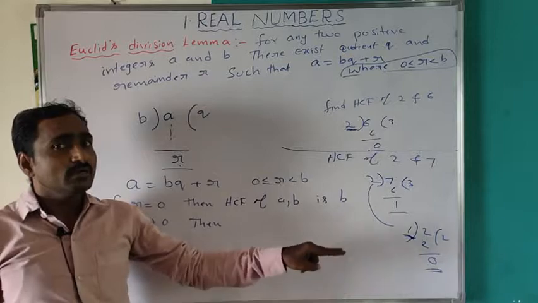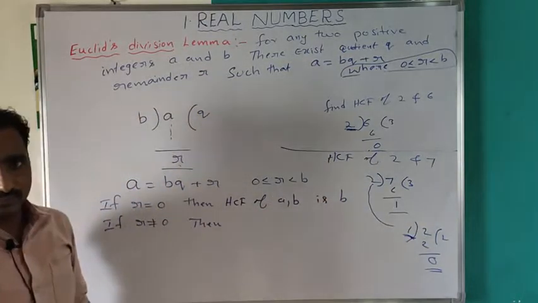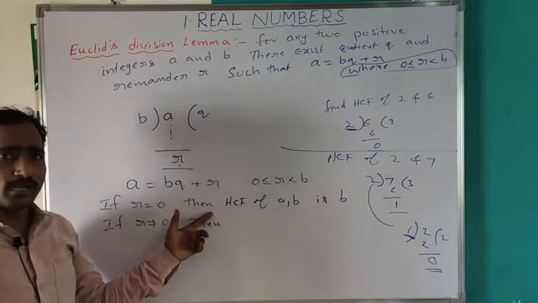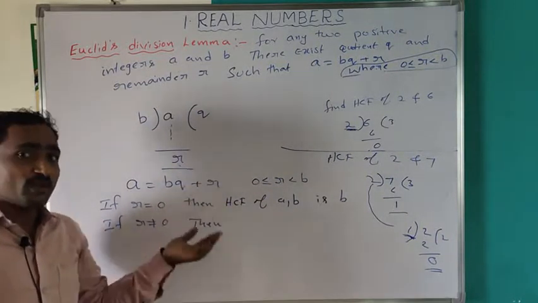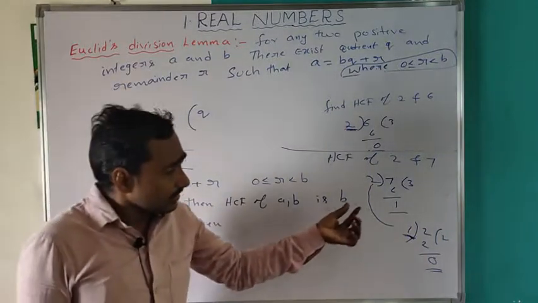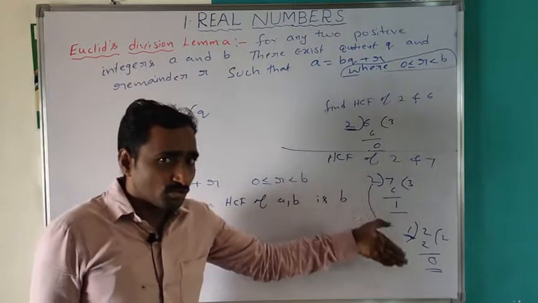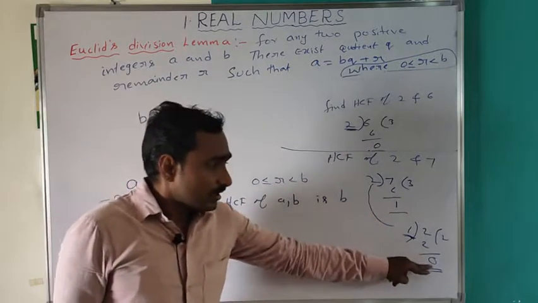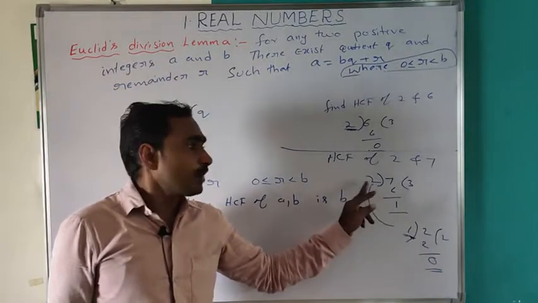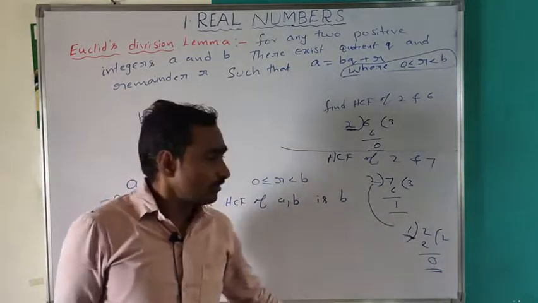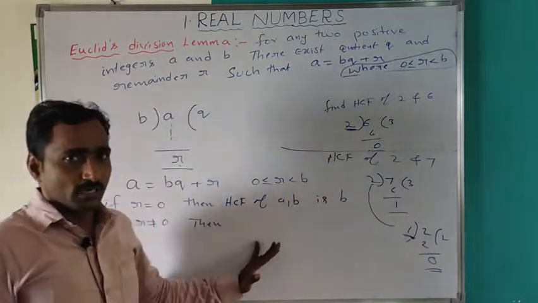Then the last divisor is the HCF of the two given numbers. So 1 is the HCF of 2 and 7 here. Understood? Okay, next.